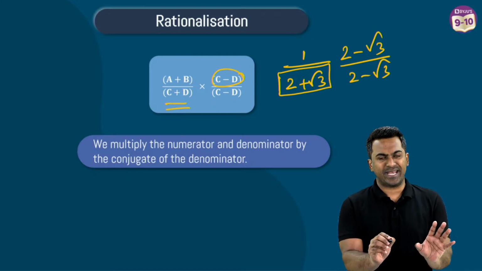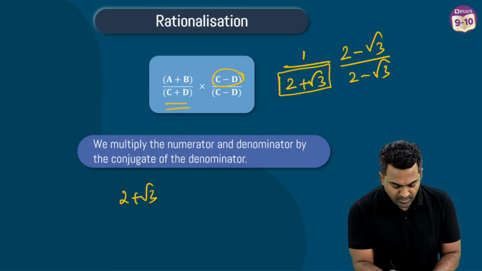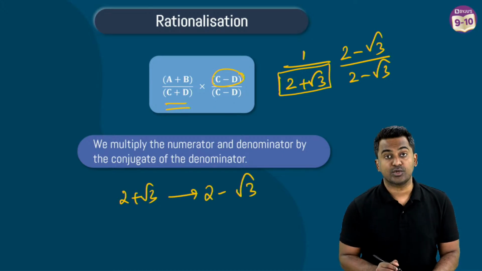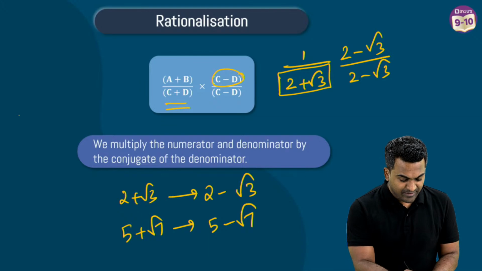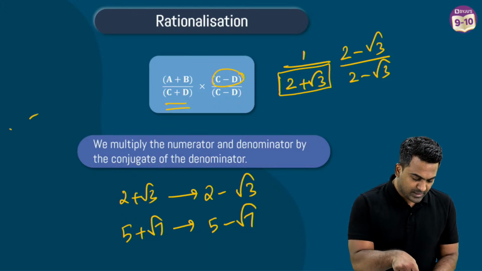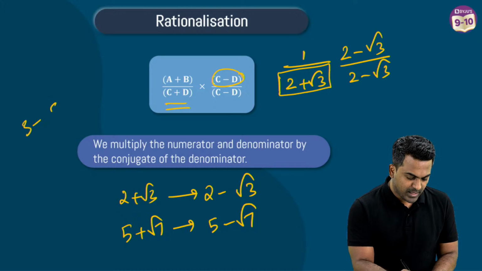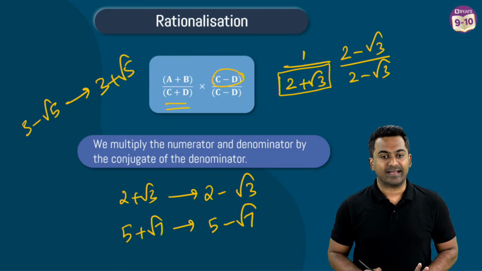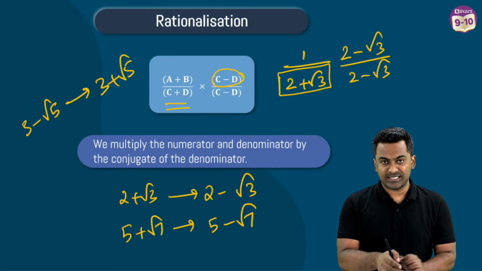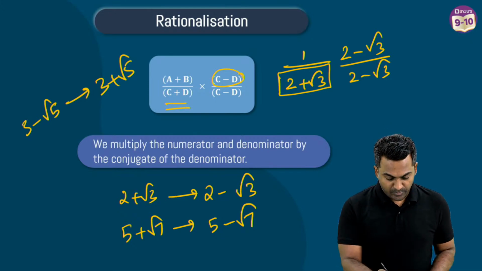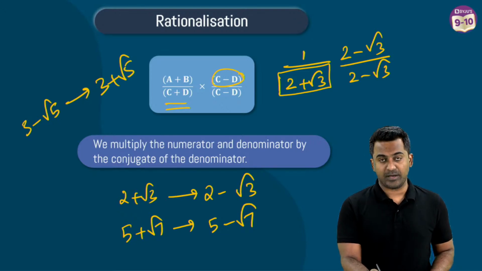Let's do an exercise in conjugates. For 2 plus root 3, the conjugate will be 2 minus root 3. For 5 plus root 7, the conjugate will be 5 minus root 7. For 3 minus root 5, the conjugate will be 3 plus root 5, like that. So yes, rationalizing the denominator as it is in class 9. This is the technique: in the denominator, if you have 2 plus root 3, you multiply the numerator and denominator by 2 minus root 3.